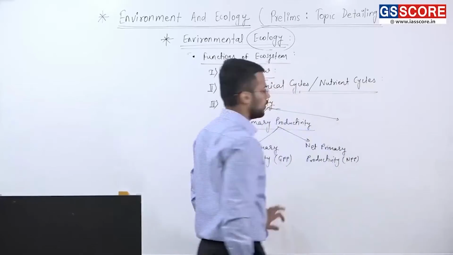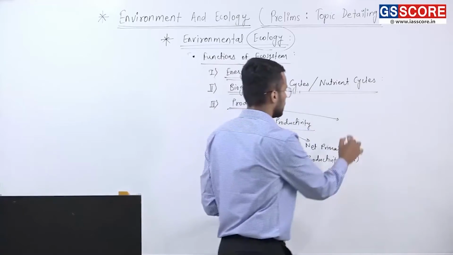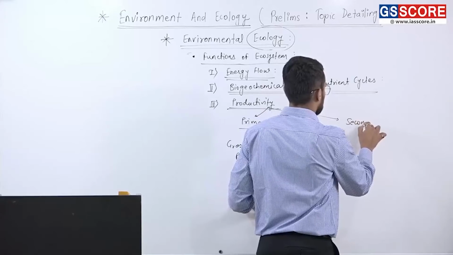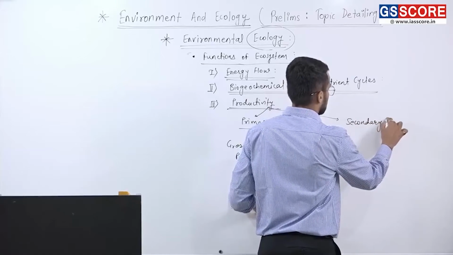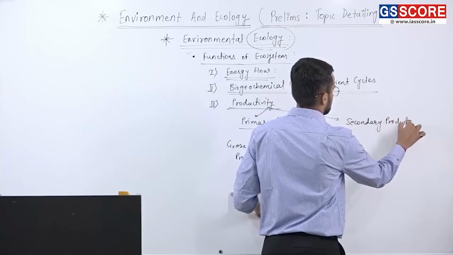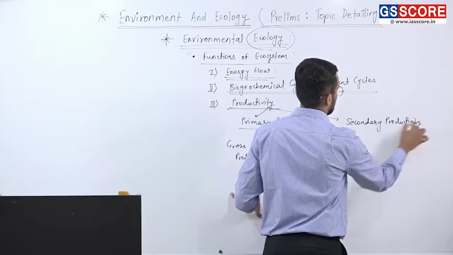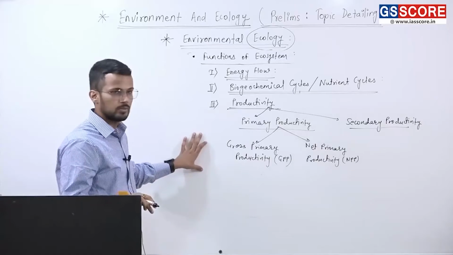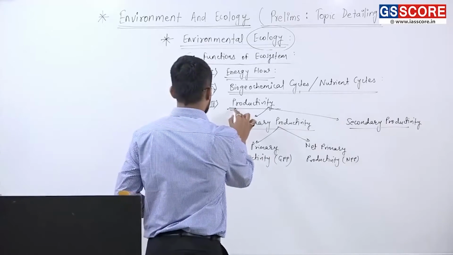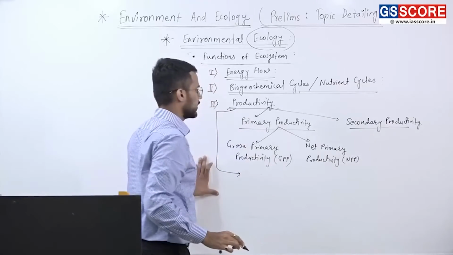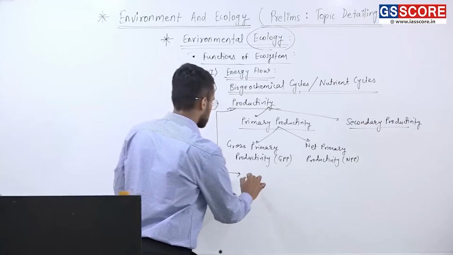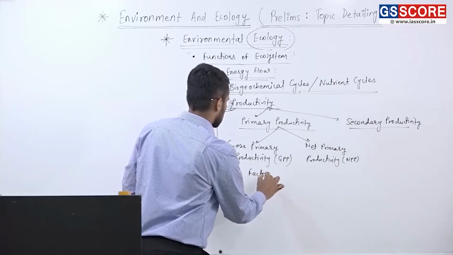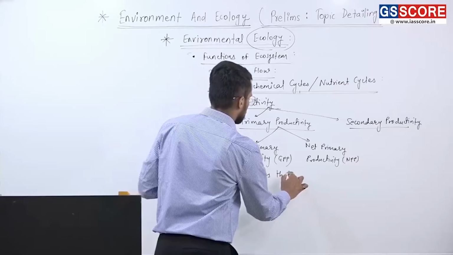The second type of productivity is secondary productivity. These two are the important types of productivities that we must be aware of. Then the next important aspect under productivity is the factors that influence productivity.